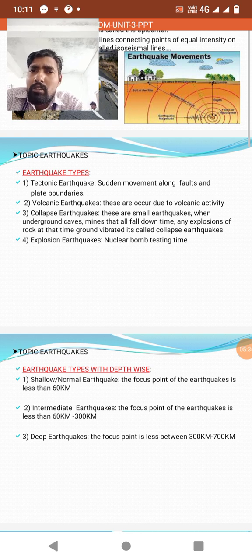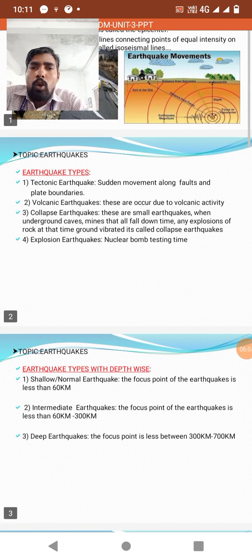Number one, tectonic earthquakes: a sudden movement along a fault, or displacement at plate tectonic boundaries. When tectonic plates move suddenly, with some faulting process going on at plate boundaries, it causes tectonic earthquakes.